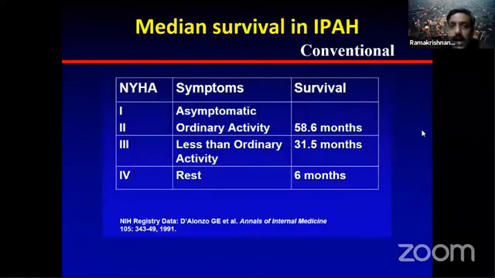And there was very, very bleak survival reported by the NIH registry data. Even for class 1, class 2 patients, the median survival was roughly 60 months, that is roughly 5 years, then roughly 2.5 years for class 3 and half a year for class 4. This has conventionally been what is happening.